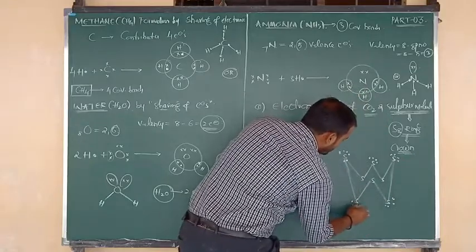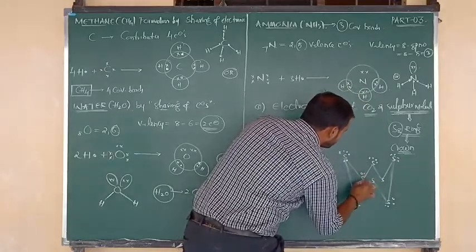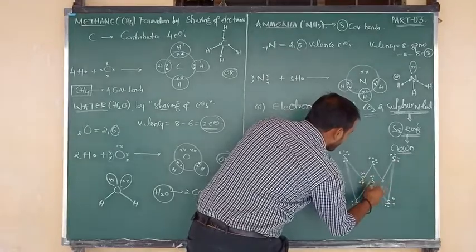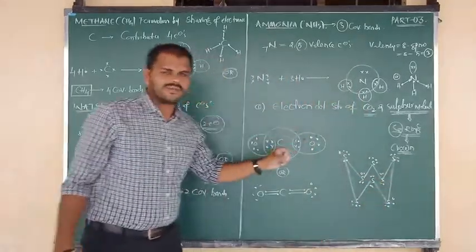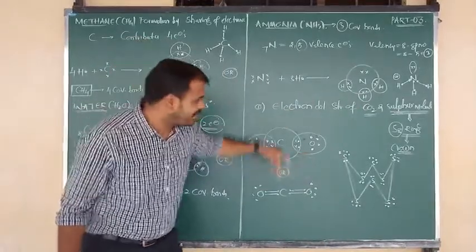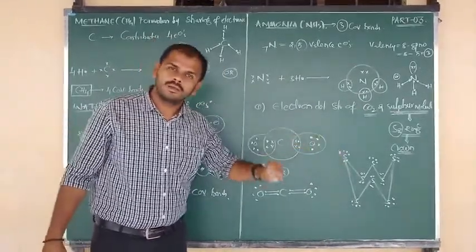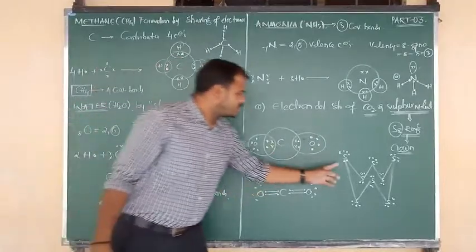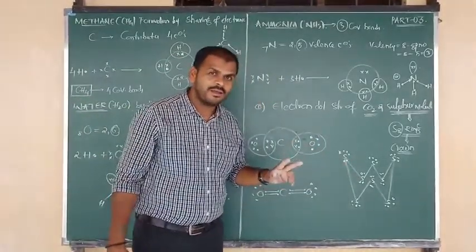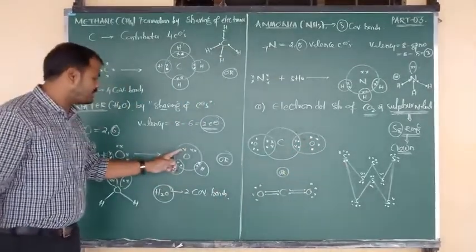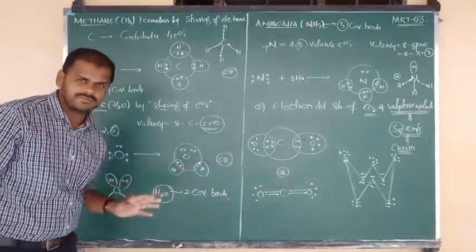Like that you have to write for all 8 sulfurs. So every S atom in the sulfur molecule contains two contributed electrons for the formation of two covalent bonds. Remaining four unshared electrons will be there, same as oxygen and sulfur.